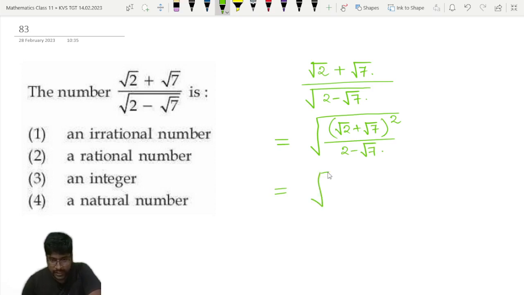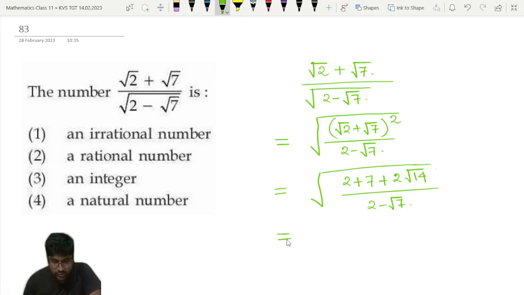Then again I will take the total root over, and for root 2 plus root 7 the a plus b whole square formula we will apply here. So we will get a square plus b square plus 2ab, that means 2 into root 14, divided by 2 minus root 7.